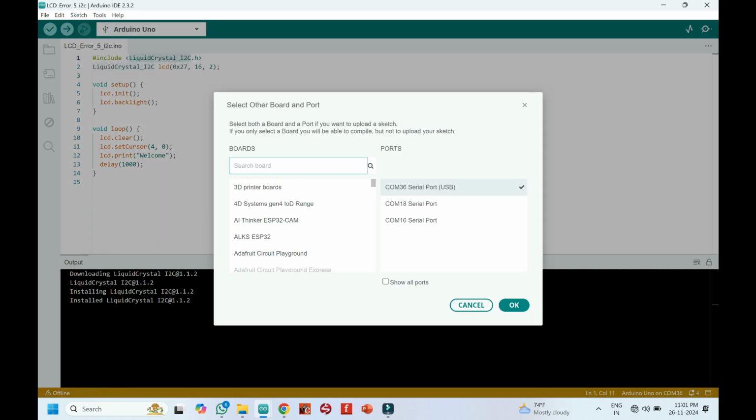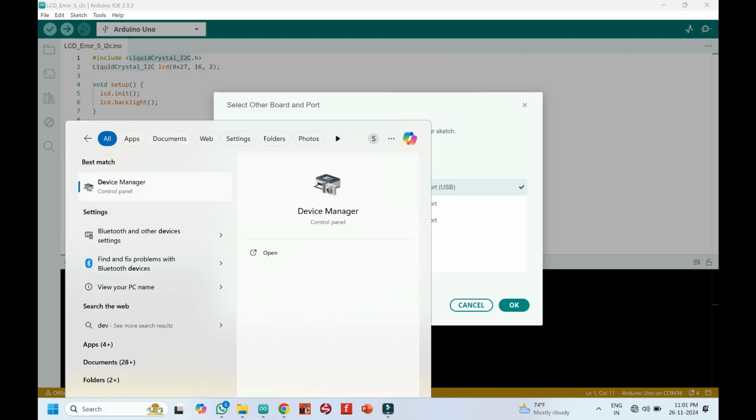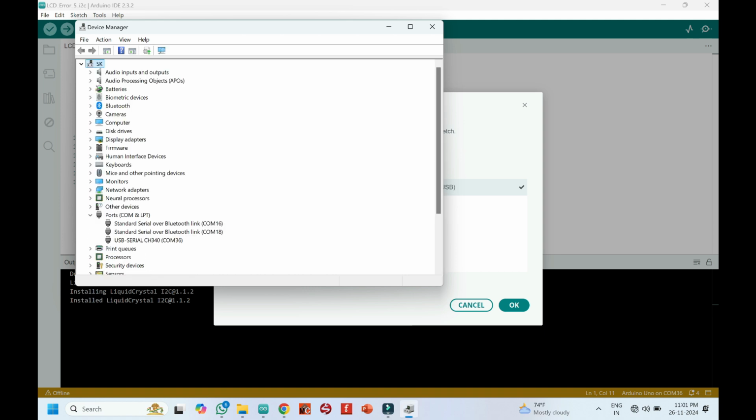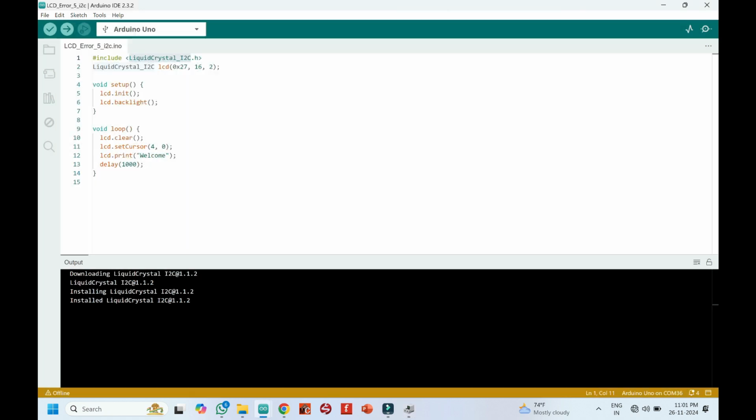Choose your board and the proper port number. If you do not know the port number, see it in Device Manager. Open the Device Manager, check the port number and choose the port number properly. My port number is 36. So I am choosing the port number as 36 in my program. Choose accordingly based on your port number.